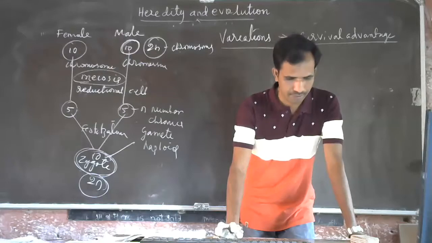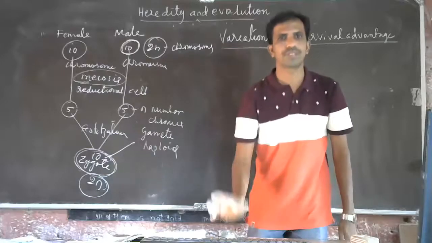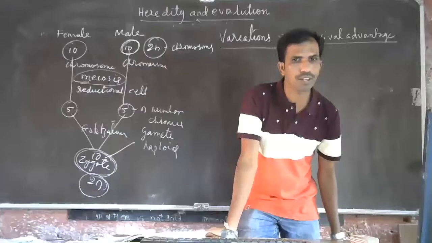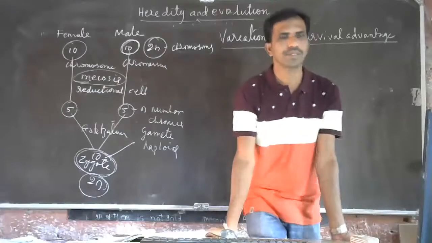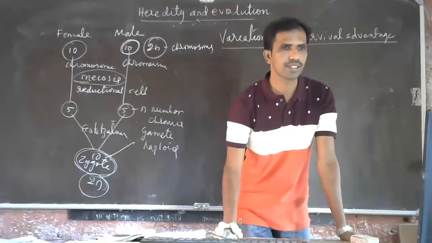Yes, sir. What is heredity? Transfer of character from one generation to other generation. What do you mean by variation? Due to changes in DNA during cell division, new character is developed. That new character is called as variation. What is another word for character? Trait. Right. Okay, thank you.